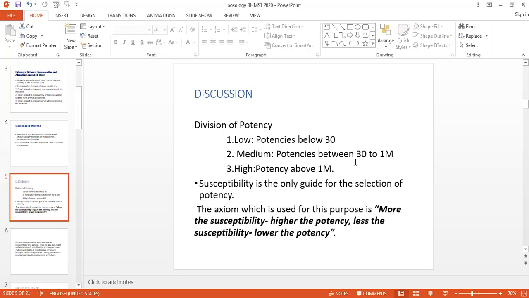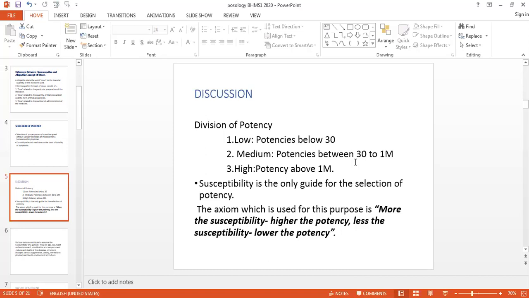But what happened? There was palliation. Temporarily the patient got the relief, but again the patient comes back. Then he started the dynamization. He started the law of minimum dose. धीरे धीरे उसकी discovery होती गई. And then the scales of potentization also developed like this. So धीरे धीरे जैसे जैसे discovery होती गई वैसे वैसे उनको फिर पता चला कि when you are using